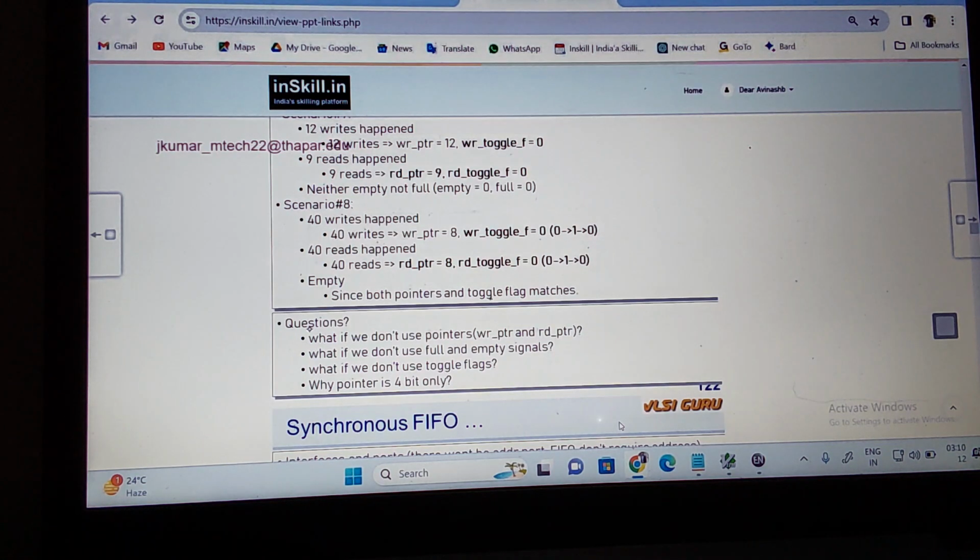What about this? If you don't use the full and empty signals, I'm not getting whether my FIFO is full or empty. Full one indicates that FIFO is full. Empty one indicates that FIFO is empty, so you can't read. Don't read. Correct? So I can use these full and empty signals.